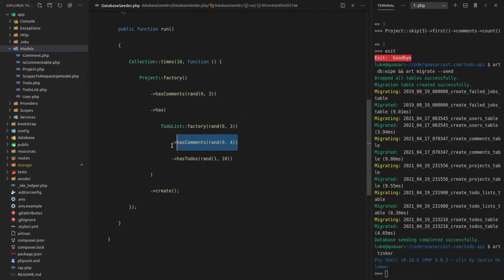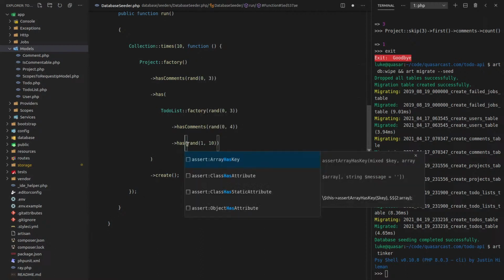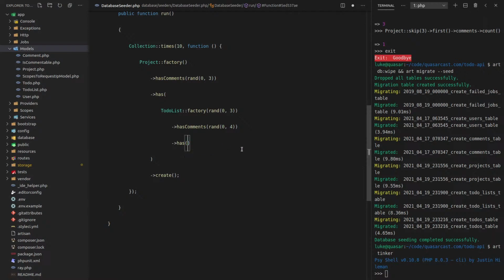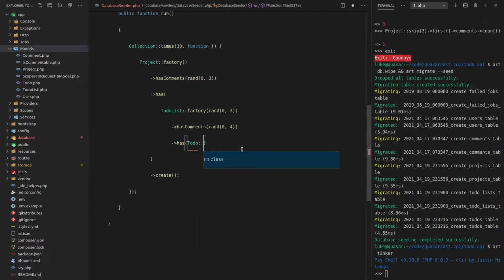Oh, wait, there was one more thing I wanted to do. And that was to say that my to-dos have comments too. So what I'm actually going to have to do is, instead of saying has to-dos, we'll have to say has to-do. And let's call factory on that. And that will be a random number of to-dos.